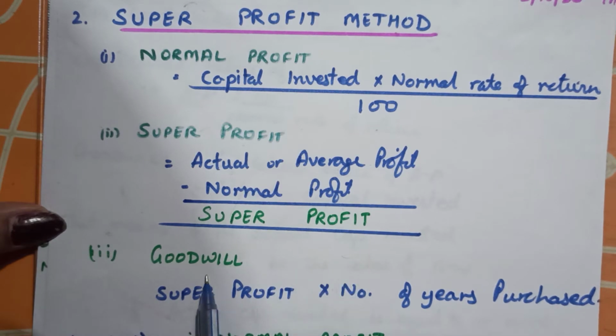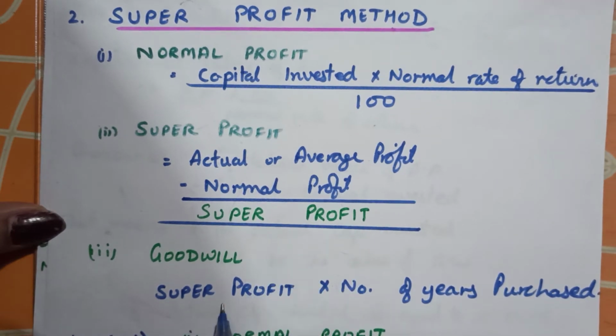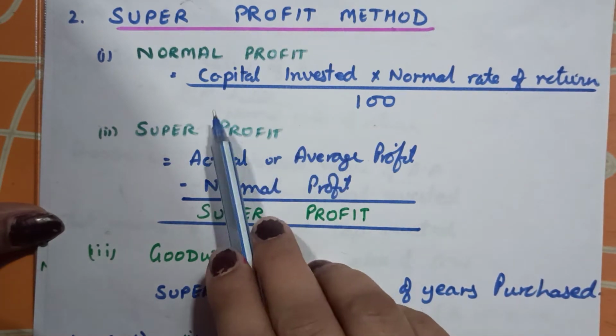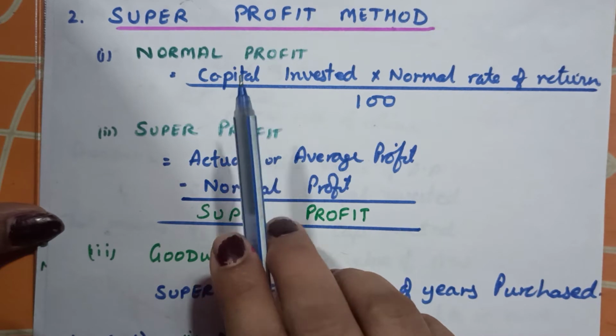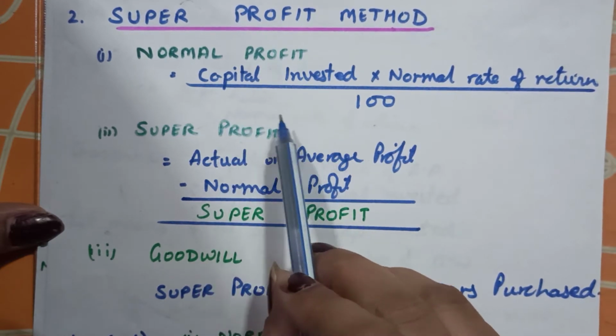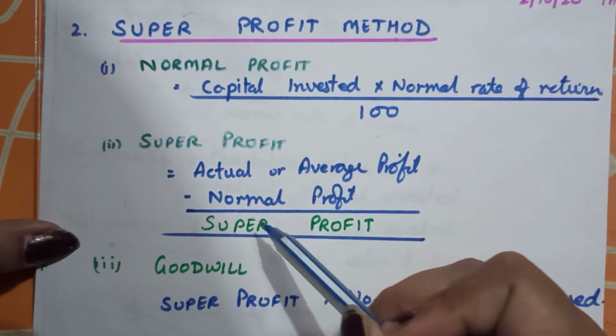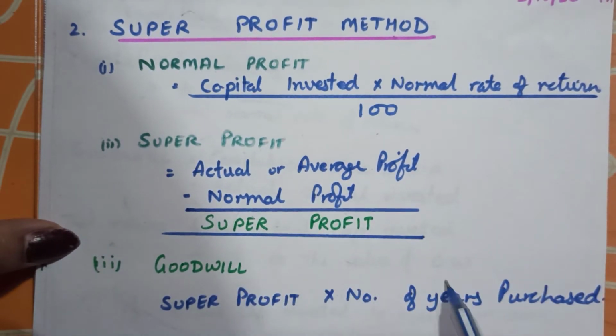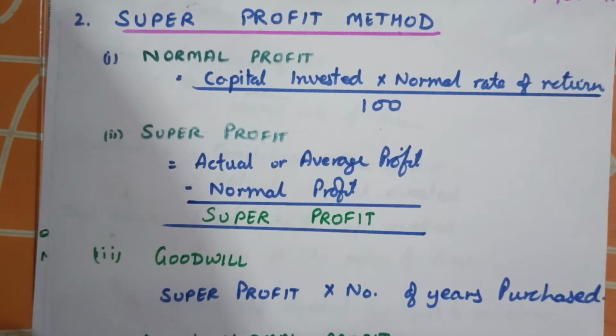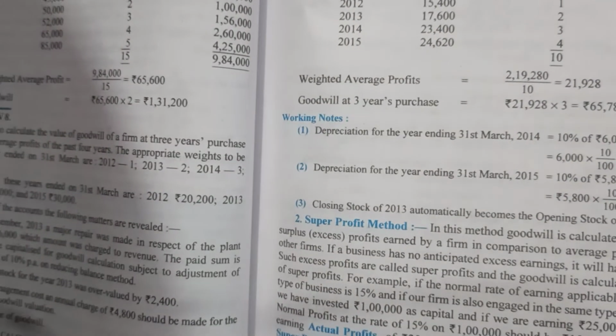Goodwill, according to the super profit method, will be the super profit multiplied by the number of years' purchase. That means the number of years we consider to find out this amount of goodwill. Very simple. One is the actual profit that is actually earned, which the profit and loss account tells. Then the normal profit. Super profit is actual minus normal, and super profit into number of years' purchase is goodwill. Nothing difficult, very easy. This is explained properly with illustration 9 in the textbook. See, I take you to illustration 9 in the textbook.